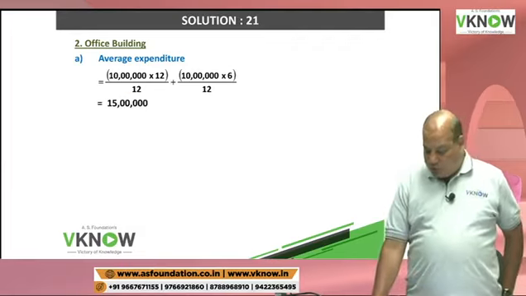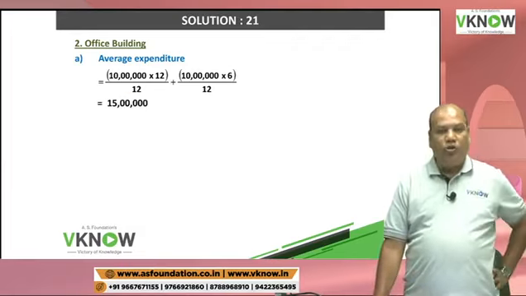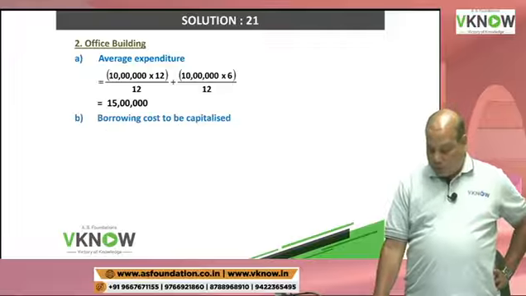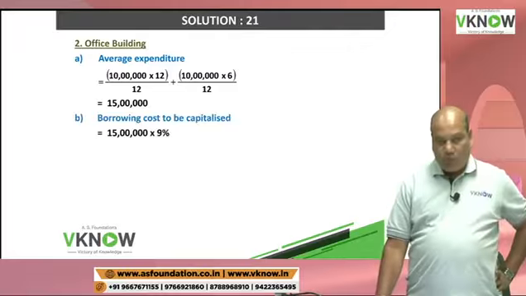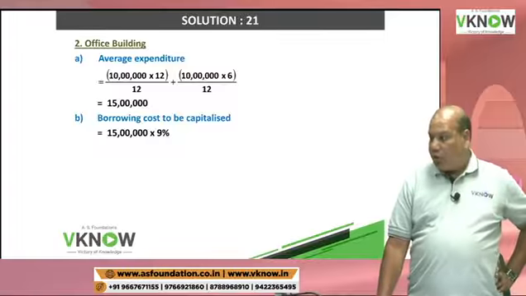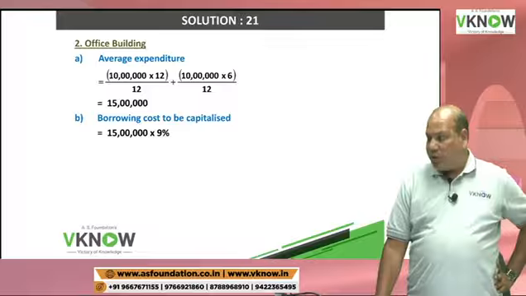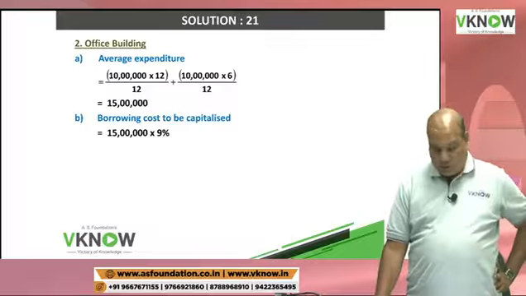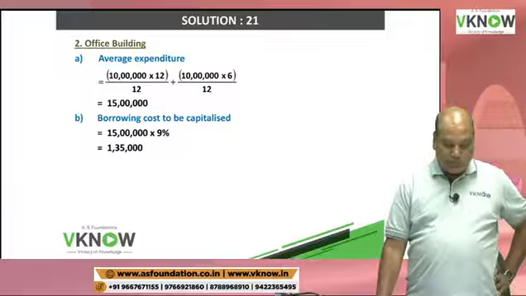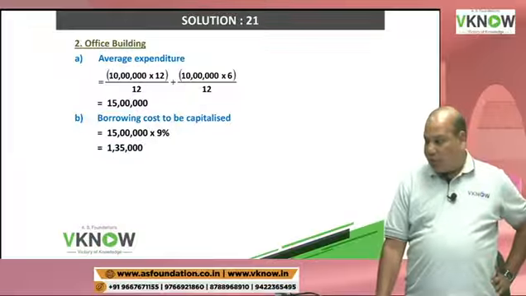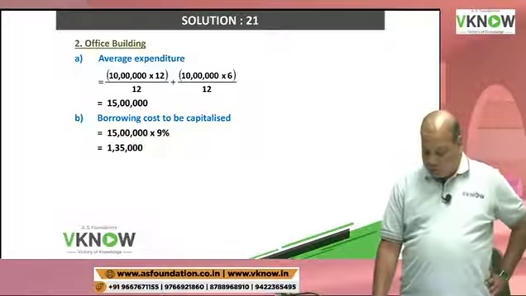So this gives me an average expenditure of 15 lakh, and the borrowing cost to be capitalized will be, take 15 lakh into 9%, that comes to 1 lakh 35,000. Sanket is right. 1 lakh 35,000 is the answer.